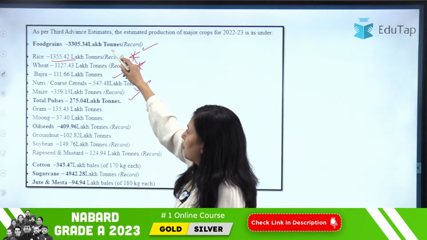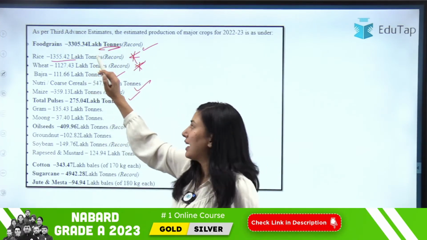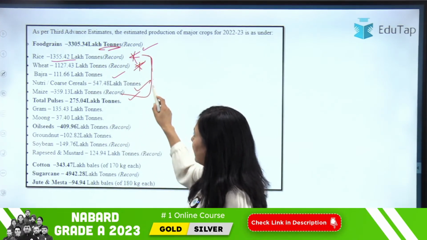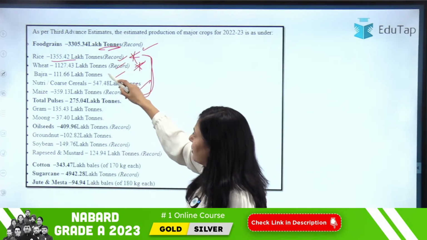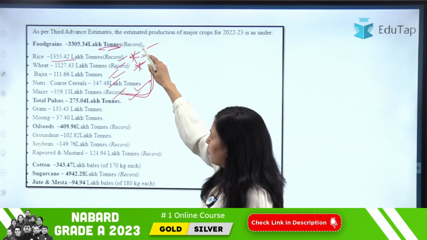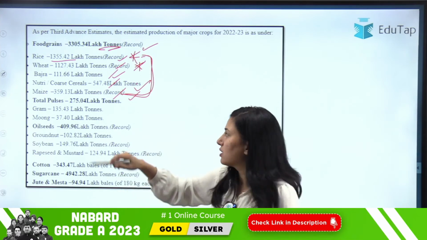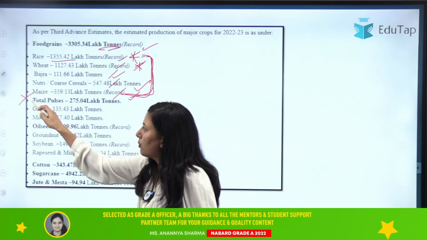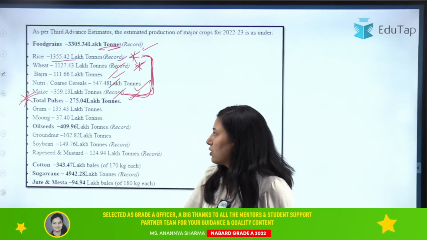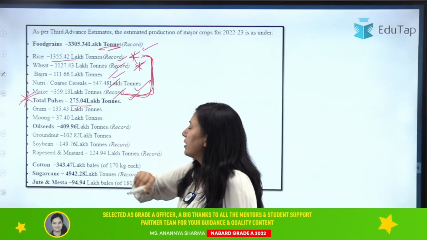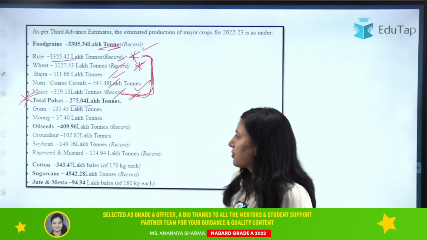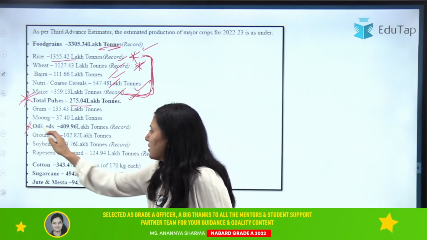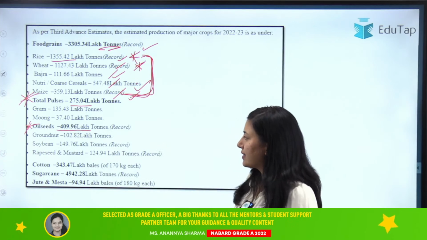So the total food grain production is the cumulative of these four crops, that is rice, wheat, bajra, nutri-cereal, maize. The food grain total production is the cumulative of all these crops. Then talking about total pulse, this is also important because you can get questions from total pulse too. So that total pulse is 275.04 lakh tons. Then total oilseed is important, that is 409.96 lakh ton.